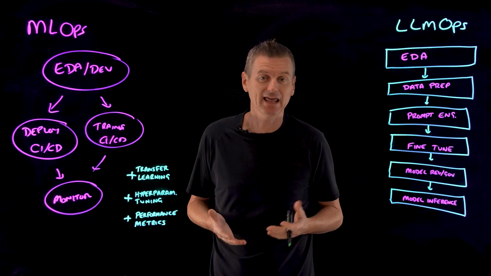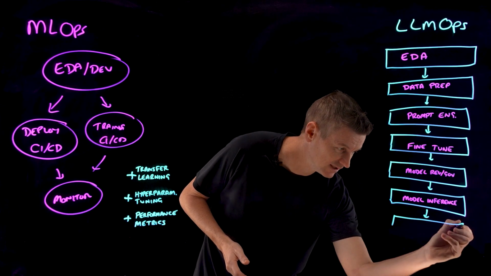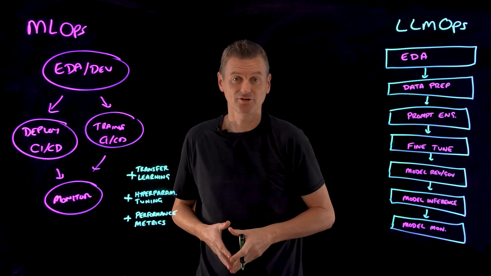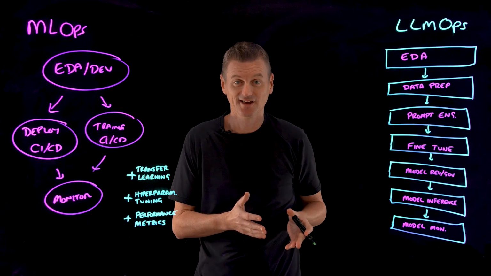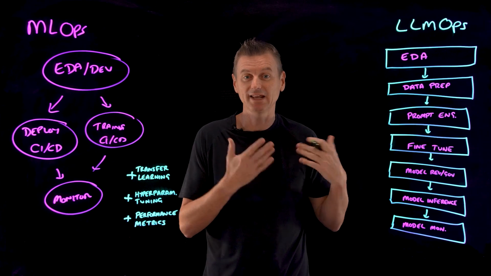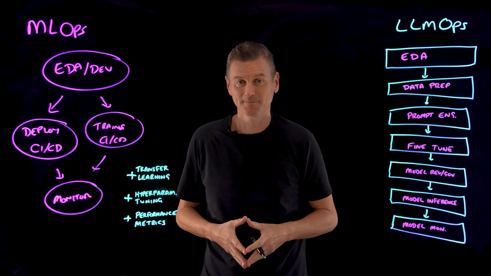And finally, an LLM Ops lifecycle is likely to include a stage for model monitoring that includes human feedback to your LLM applications. This stage can identify potential malicious attacks, model drift, and potential areas for improvement.